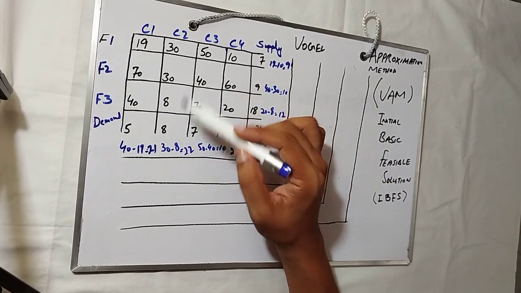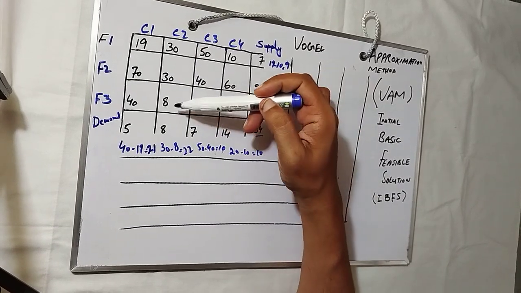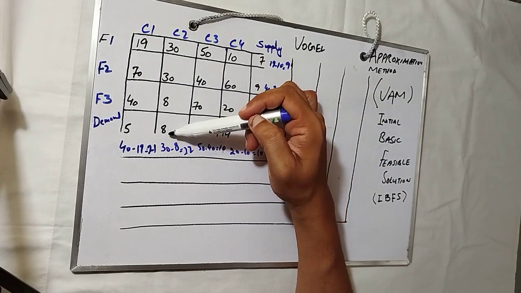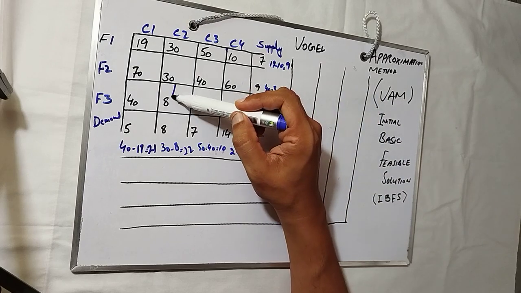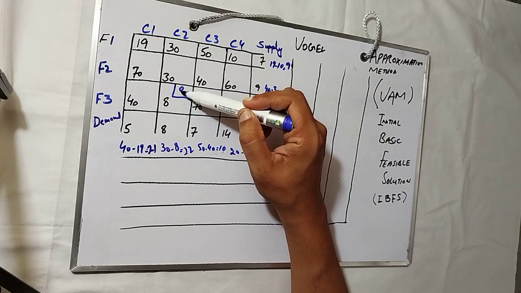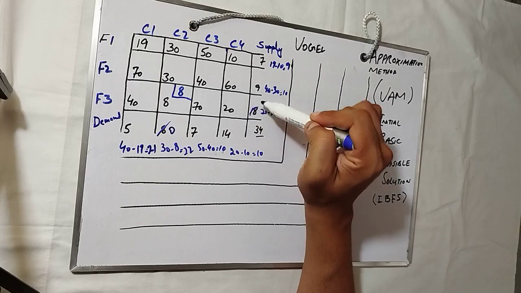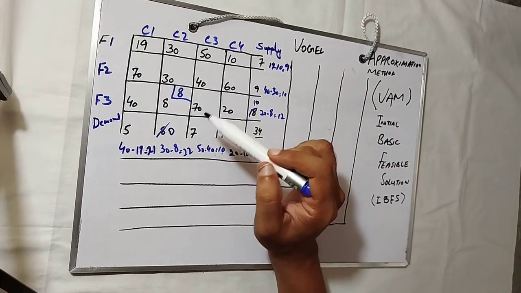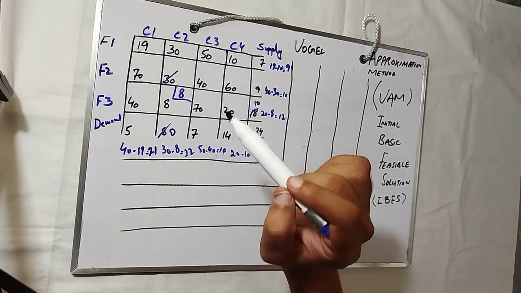In this column, we look for the least cost, and 8 is the least. In the demand we have 8 and in the supply we have 18, so we allocate 8. The demand is now 0 and the supply is 10. Since it is 0, this will be cut and we will not consider it.